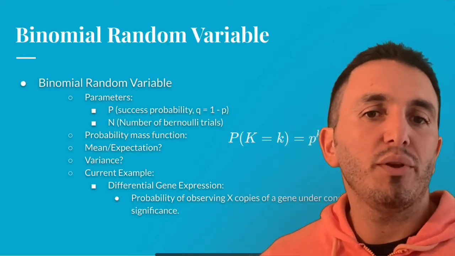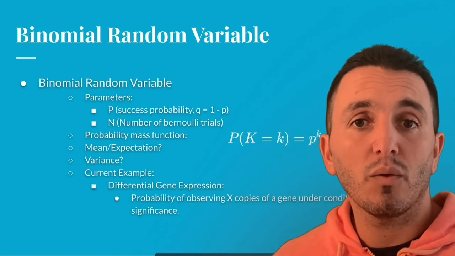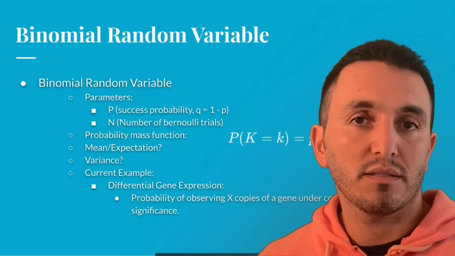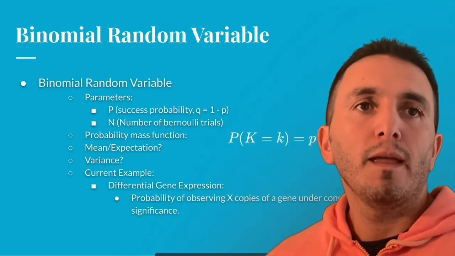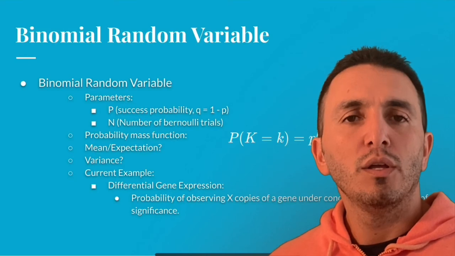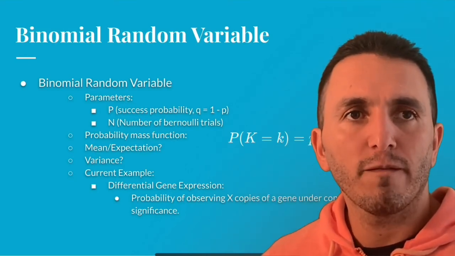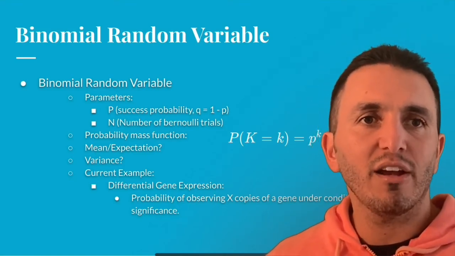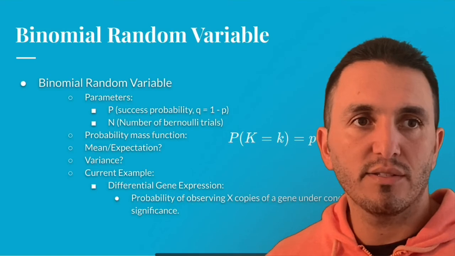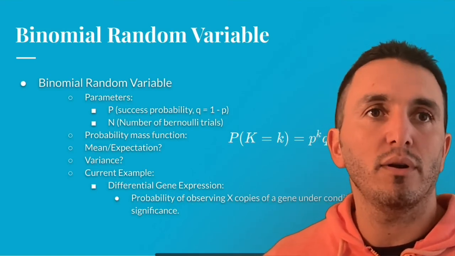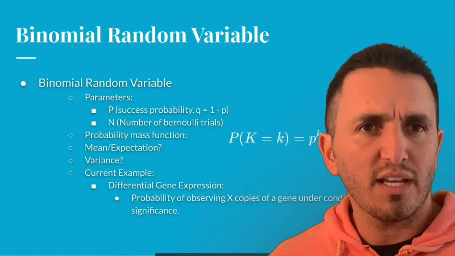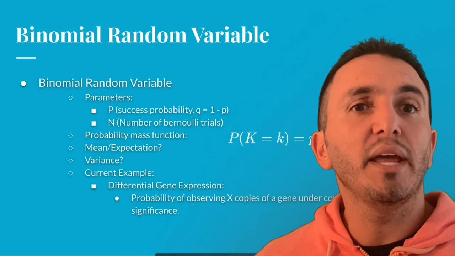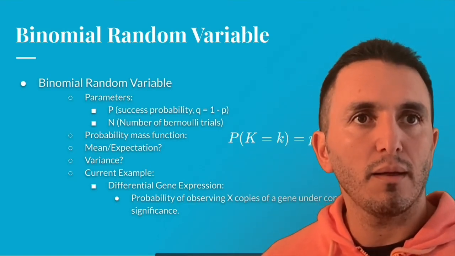We can imagine that if we do this under different conditions, it may change. So what we can ask is, given that the gene has a success rate of 1/3, and we sequence 100 reads, can we give a confidence interval for how many reads we expect to see? And if we do that, can we declare an observation of, say, 60 reads or 1 read as strange or statistically significant? So that's our last problem to apply to a probability distribution. We're going to continue that example as class goes on. That's going to get a lot more interesting.